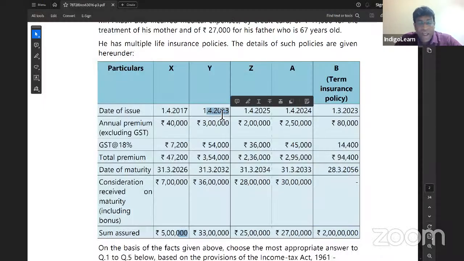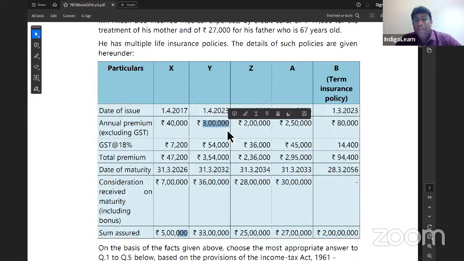Now let's look at the next policy, guys. So policy Y, which is taken on 1/4/2023. When it is taken on 1/4/2023, my dear friends, it is on after 1/4/23. Annual premium is 3 lakhs. What is the sum assured? Sum assured is 3,30,000. So that means this 3 lakh is definitely less than 10% of sum assured and annual premium is not more than 5 lakh rupees. So what will happen is Y is exempt.